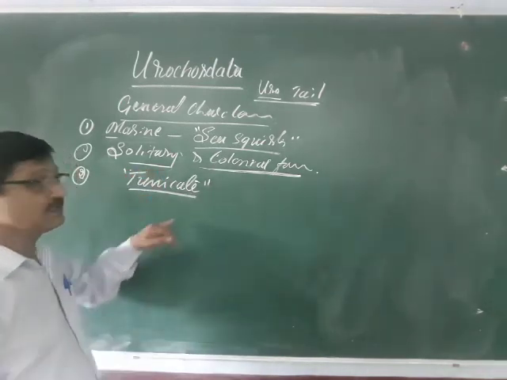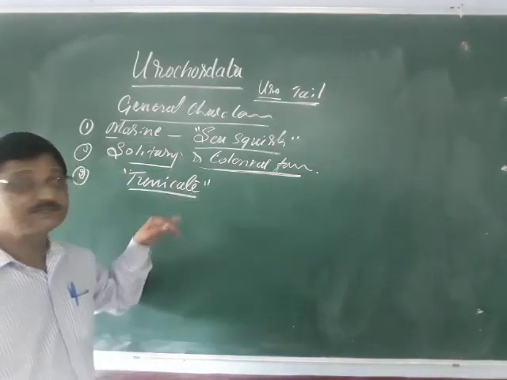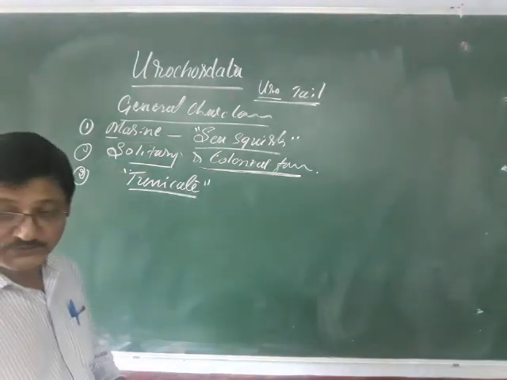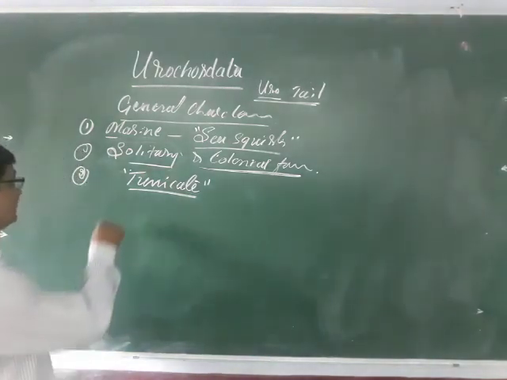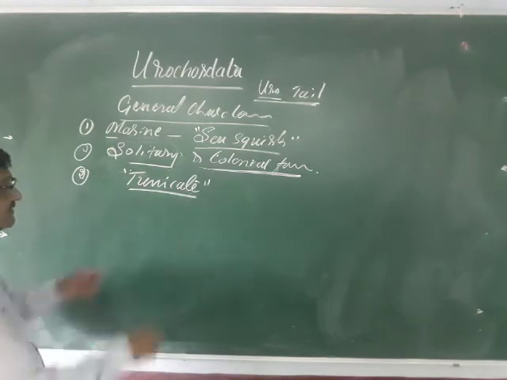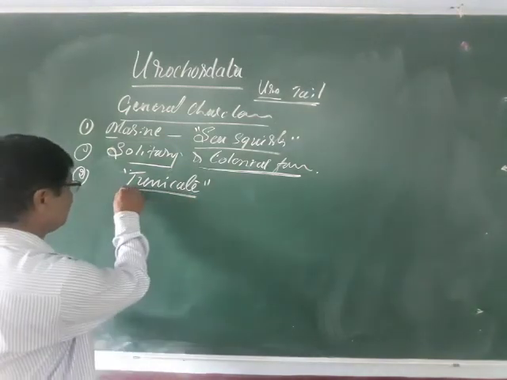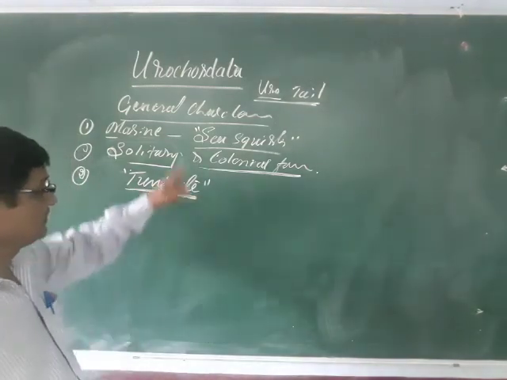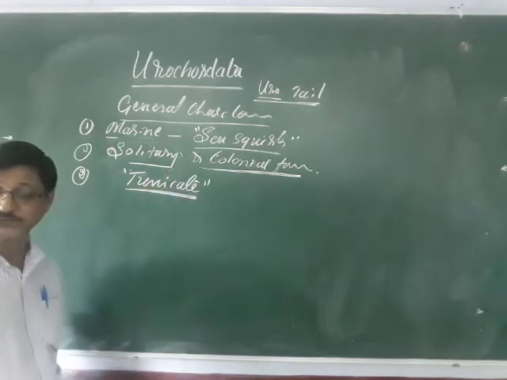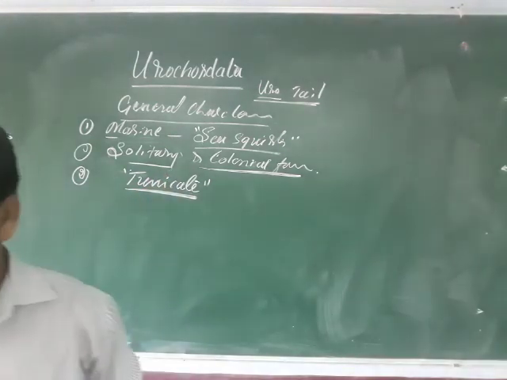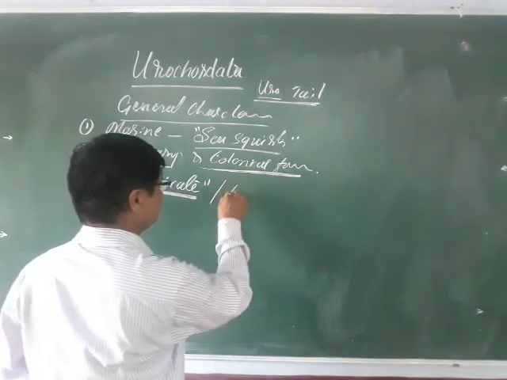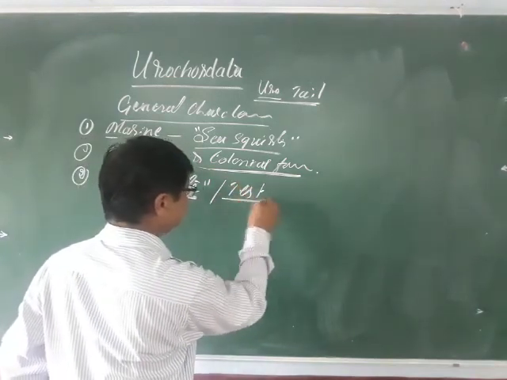This special type of covering is called the tunic, so the animals are called the tunicates. This is also called the test, in other terms.